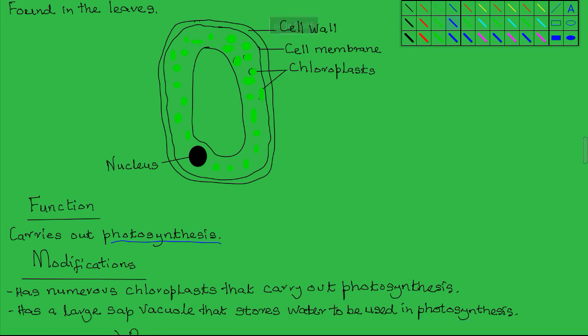One, they have numerous chloroplasts that carry out photosynthesis. These chloroplasts are specialized organelles, as you've seen earlier. They are specialized organelles that carry out the process of photosynthesis. So for the Palisade cells to be effective in carrying out photosynthesis, each cell must have as many chloroplasts as possible. So the Palisade cells are characterized by a large concentration of chloroplasts within the cells.